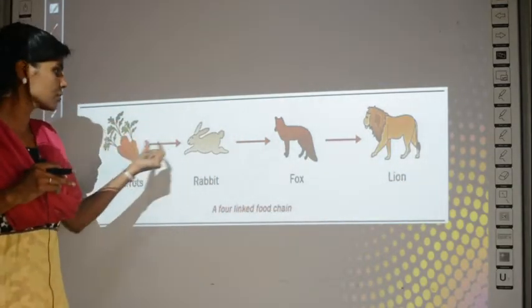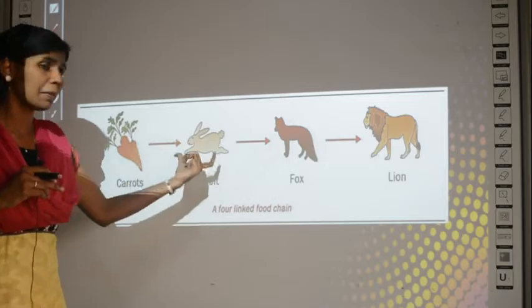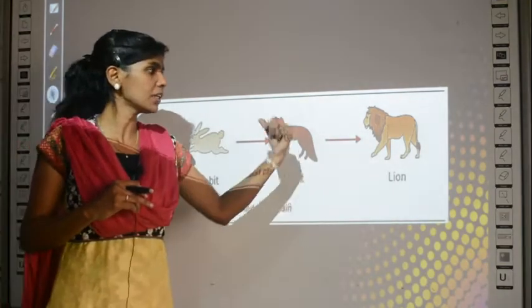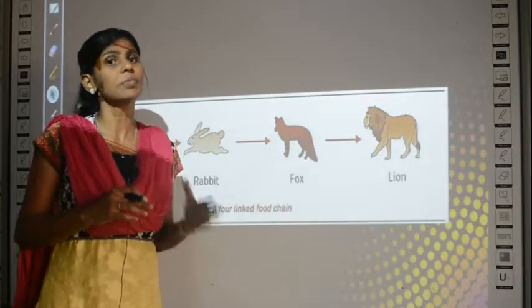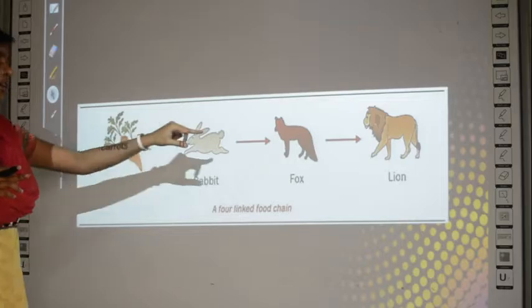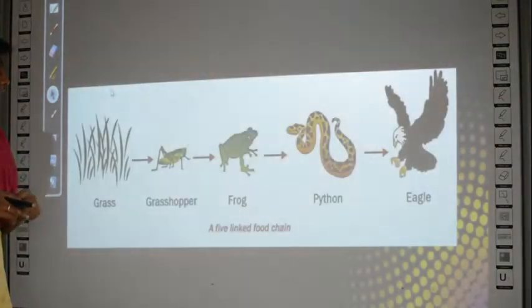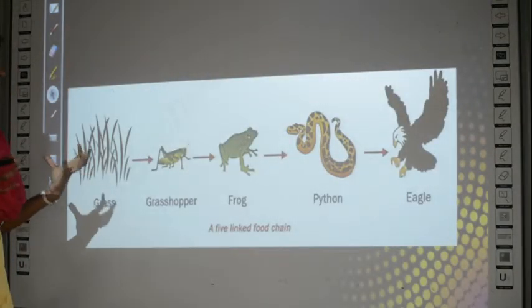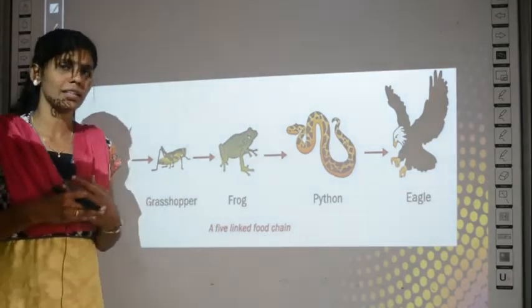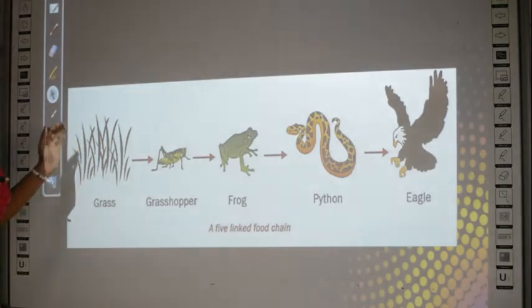So, carrot is the producer, rabbit eats carrot, so it is a primary consumer, fox eats rabbit, so it is a secondary consumer, lion eats fox, so it is a tertiary consumer, and it is called a 4-linked food chain because 4 organisms are involved here. And here is one more example, a 5-linked food chain. That's what I told you, a food chain can be very lengthy, more than 5 also you can have.